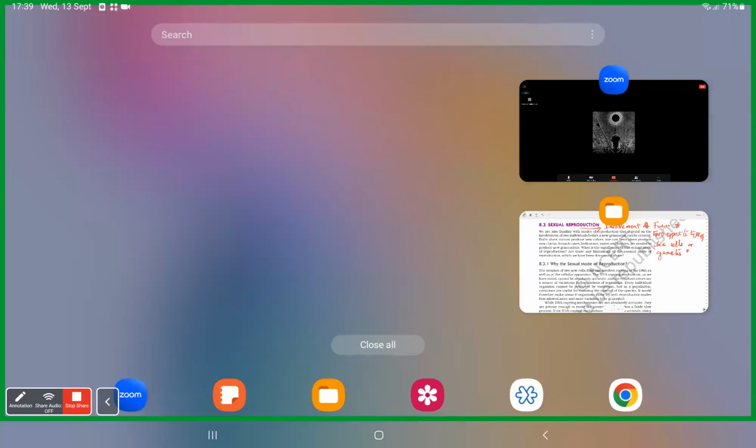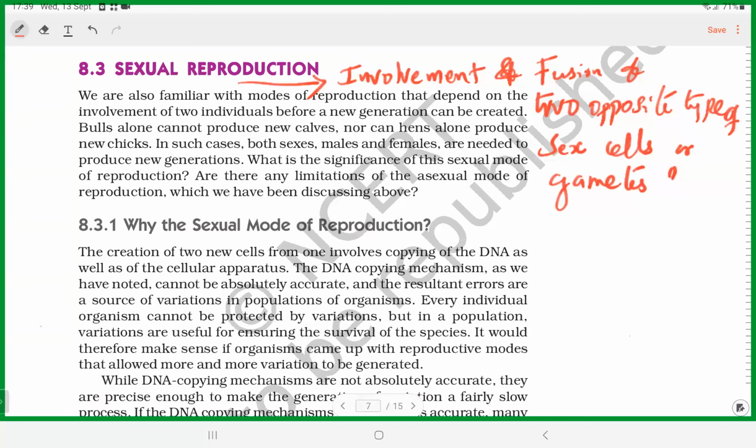Yeah, so when there is involvement or fusion of two gametes, then you call it sexual reproduction. And of course, in layman terms, both sexes, male and female, are needed.